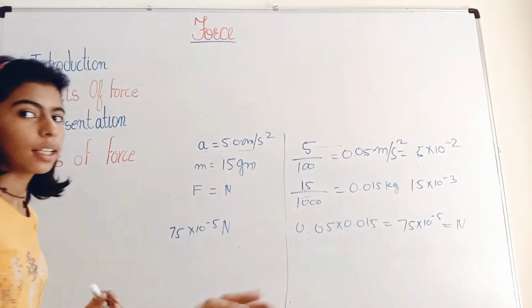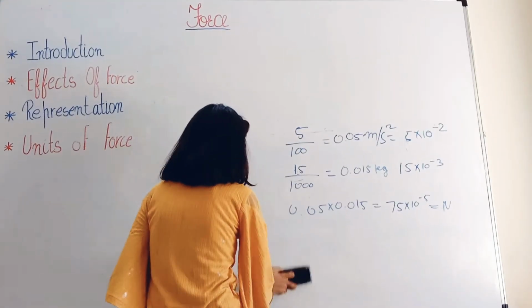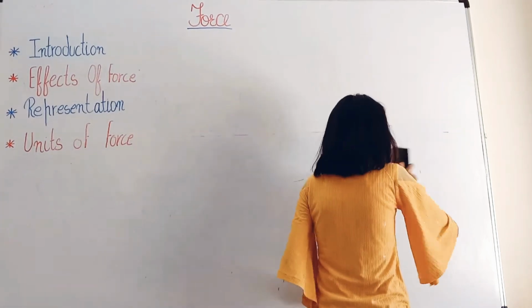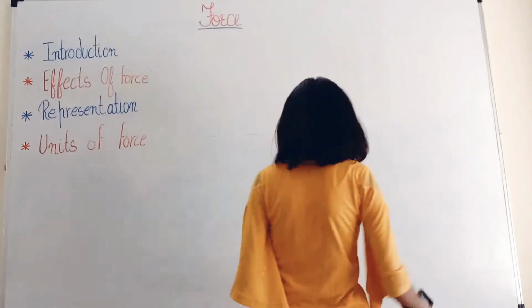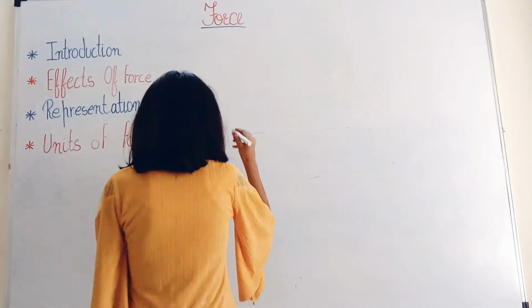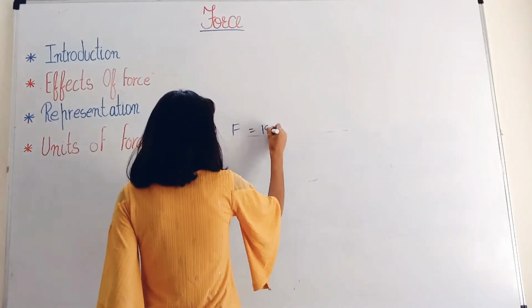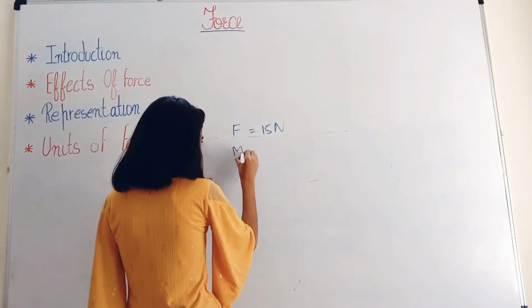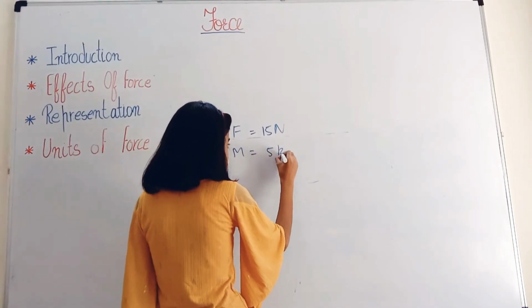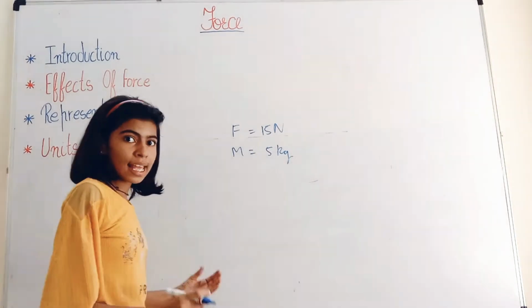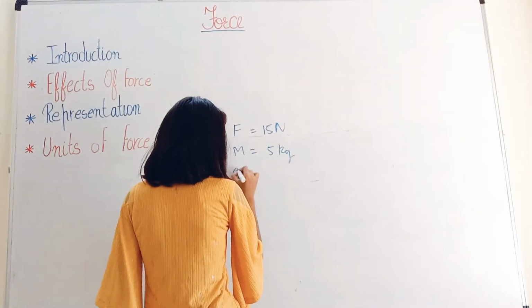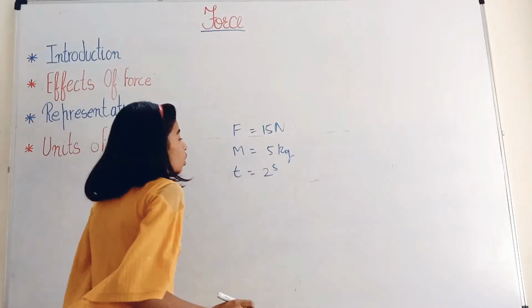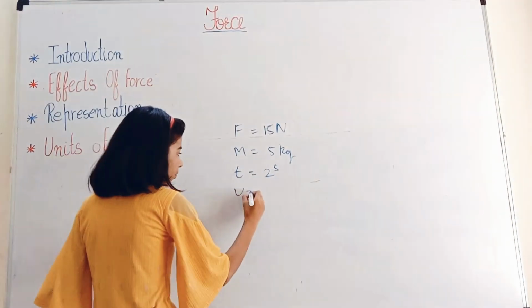Let's move to the next question. If the force is 15 Newton and the mass is 5 kg, and it is accelerating for 2 seconds, find the velocity.